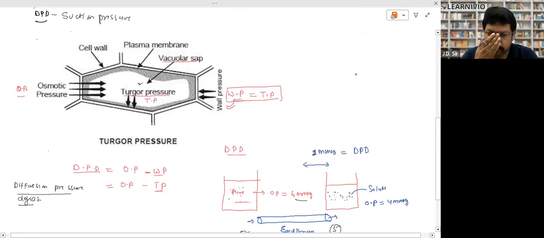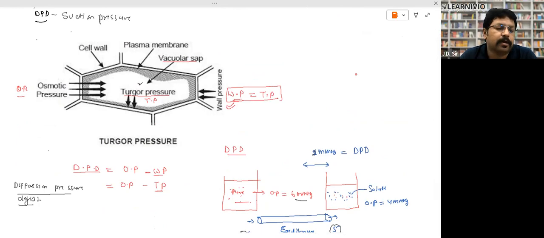Look, this is very important. You will get a question with a diagram. Even questions have been asked from this concept. Look, there is a cell, and this is a plant cell. The outer part is called the cell wall. Inside the cell wall there is a plasma membrane, and inside the plasma membrane there is a part called the vacuole.